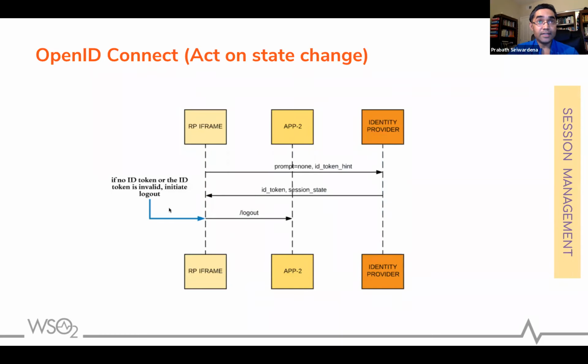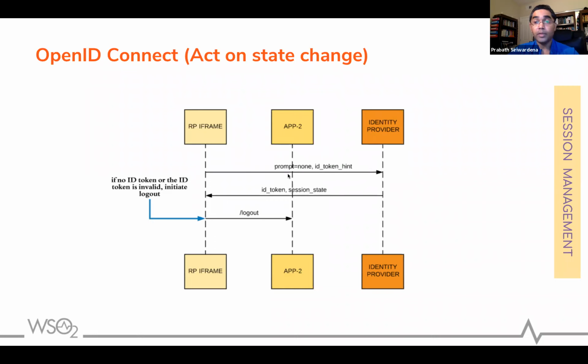Yeah. So if the state is changed, then the Reliant Party iframe has to send a request to the IDP. It's a direct request with prompt equals none, and also you need to pass a parameter called ID token hint. So the value of the ID token hint is the original ID token you got. Right? You pass both the arguments, then the IDP will evaluate that and send back a response. Now, if the user has logged out from the IDP, if the user doesn't have a session, then this won't return back an ID token.